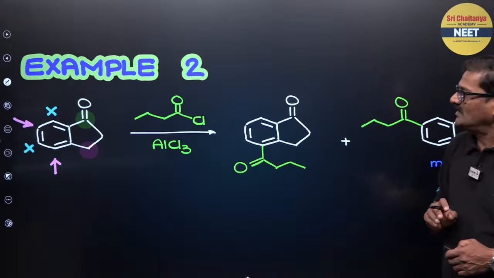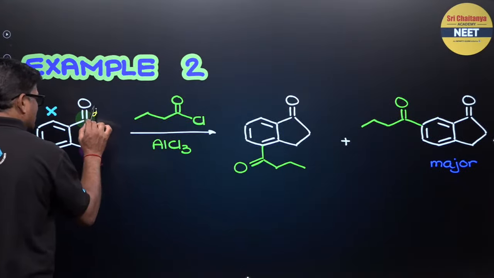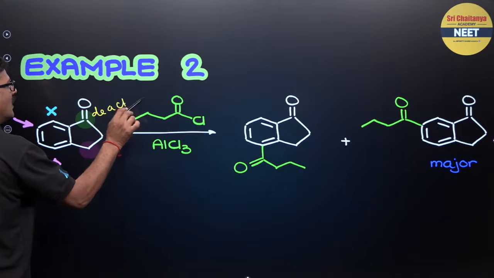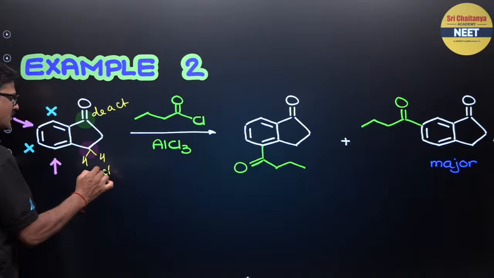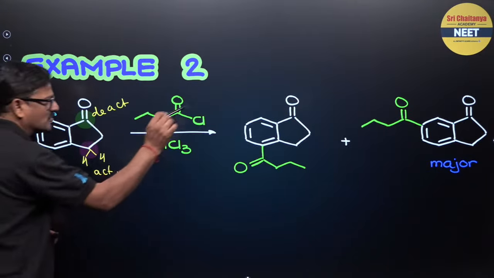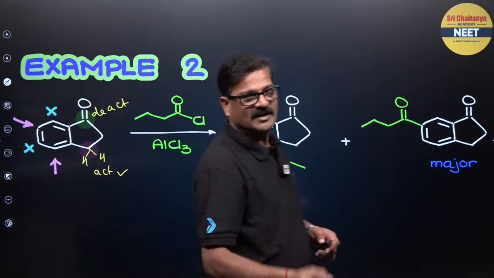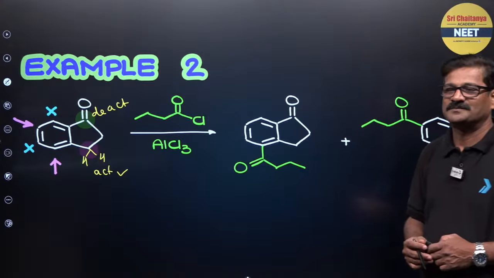Okay, like that you can do so many conversions. You can say if this one is given as deactivating, and it is an alkyl group, by hyperconjugation it is going to be activating. So you have to listen to it. So ortho and para. So that is the product that is going to form in the Friedel-Crafts acylation with respect to this. Fine.